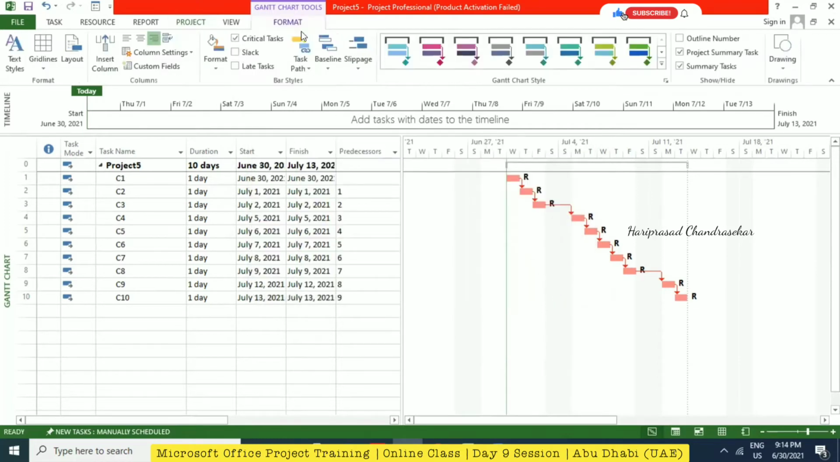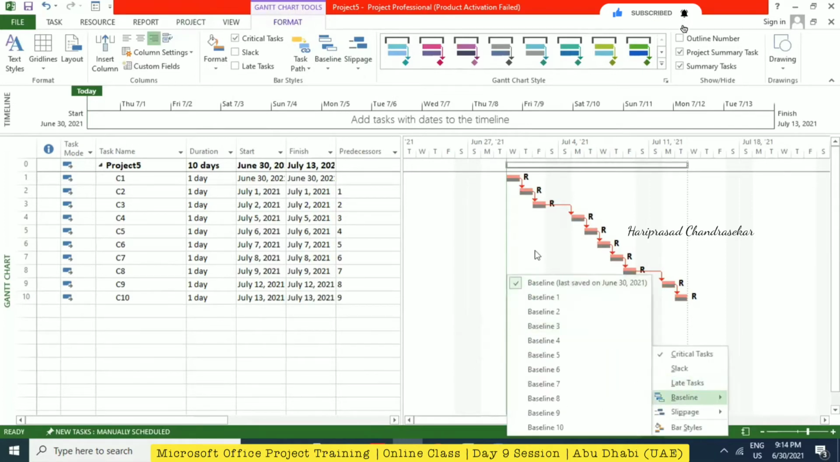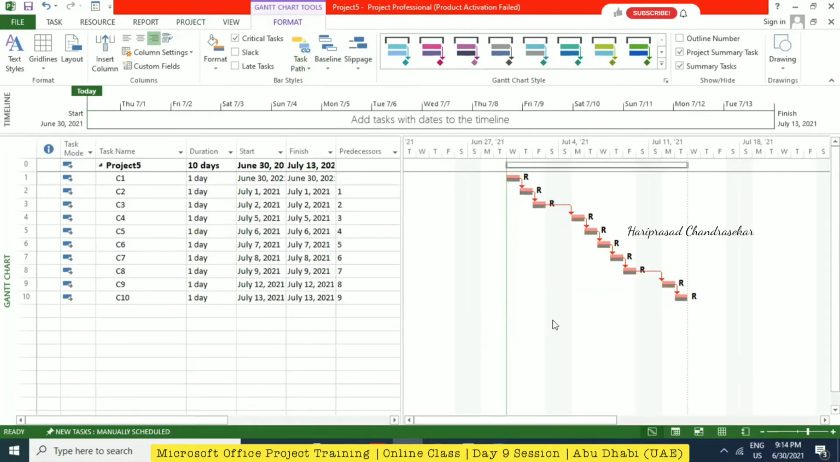Now we can go to format itself, go to baseline, and make it visible for the Gantt chart. Otherwise, right click here. Okay, both ways we can do it. Yeah, so it's baseline 0. See, now we did everything.